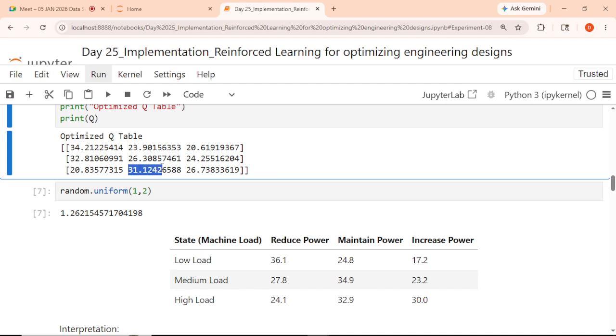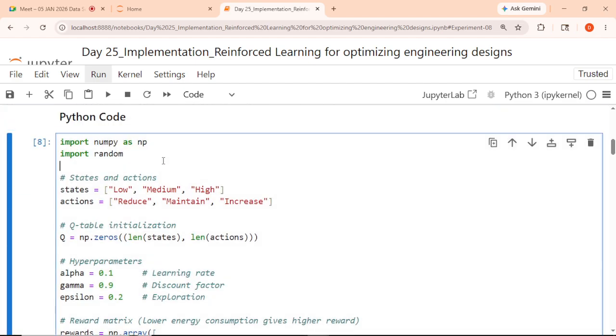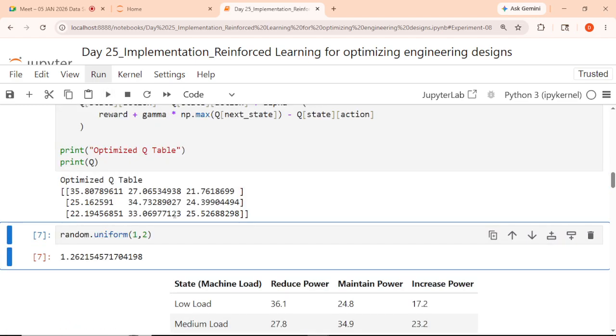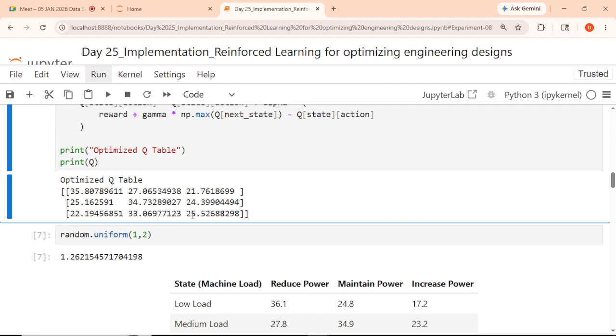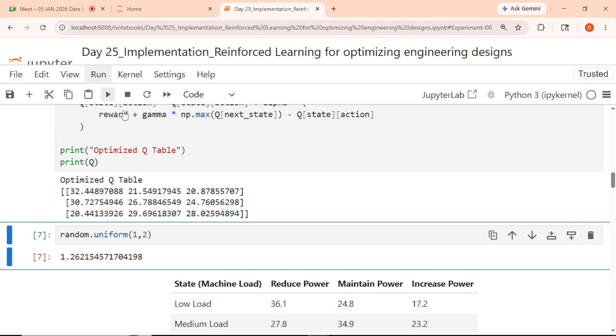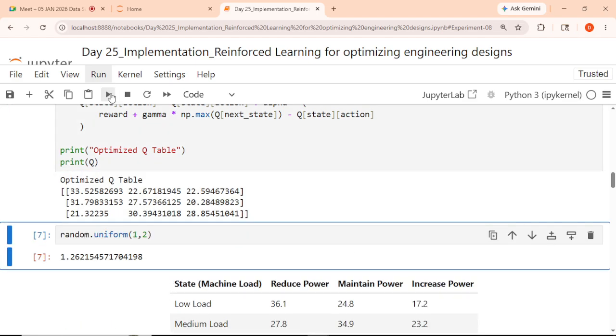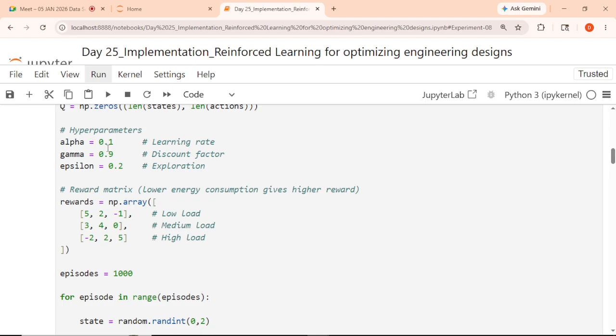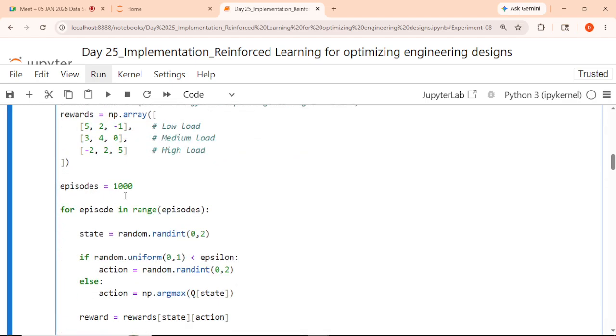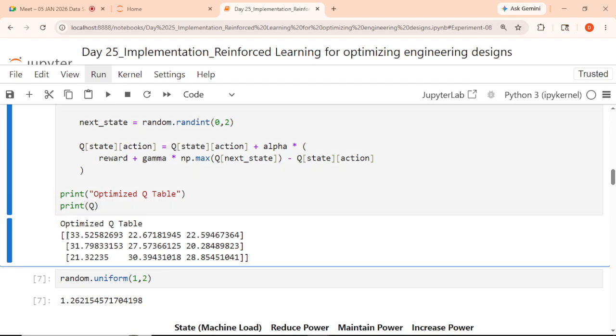But how should it be? It should be like this: low load, reduce the power. This value should be a maximum. Right now it's not working as per our expectation. So to increase the power, it should be like this, the value should be a maximum one. Right now you can see 34 is there. For the second iteration it is 34. We'll try one more time. Right now we are selecting randomly, we are giving these values randomly, zeros and all those things. So first here, second here and third here, it should work like this.